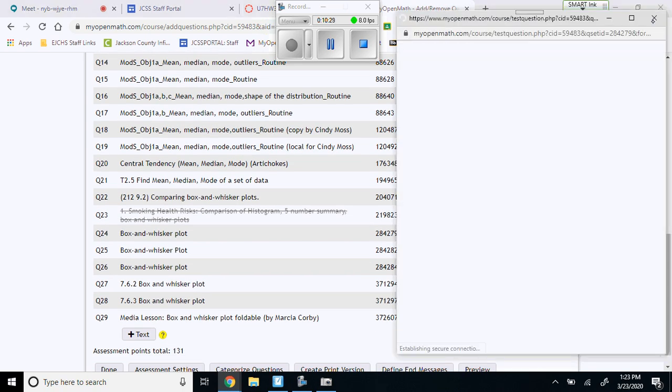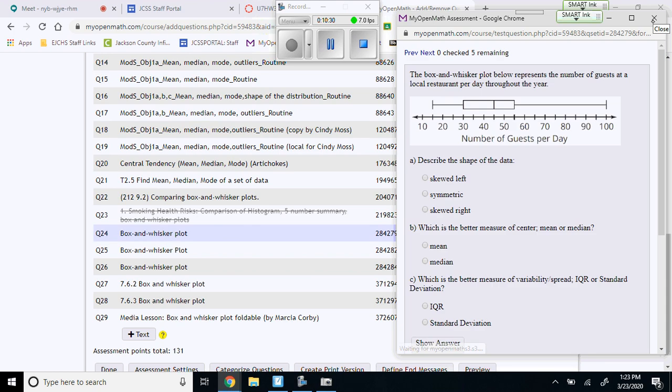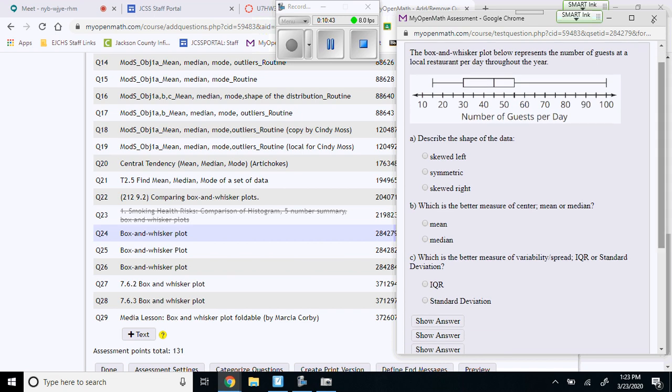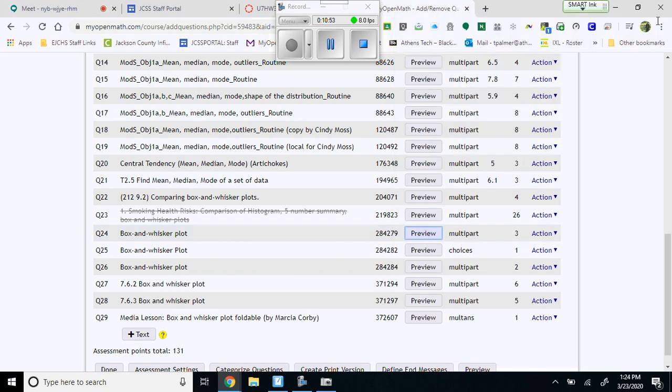Here's some box and whiskers, right? Y'all remember I do box and whiskers? Right. Mean, median, IQR, standard deviation. Oh, dang it. Which is the better measurement of variability, IQR or standard deviation? We haven't got to that yet. I don't want to do that yet. So I'll withdraw that.